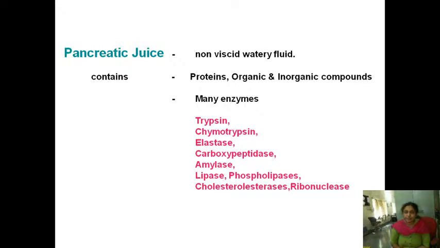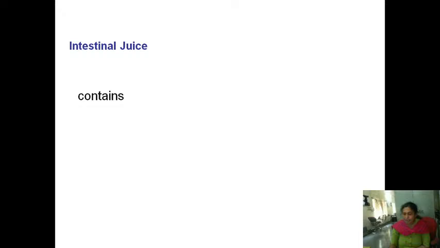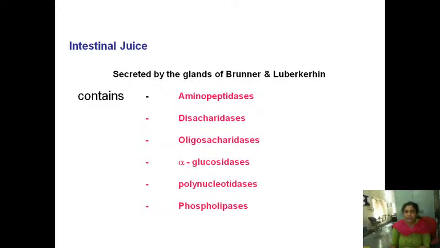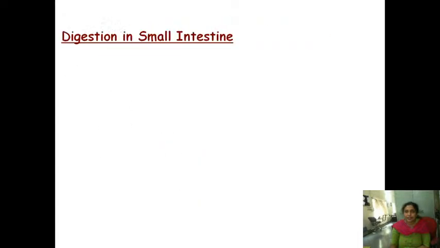These are the enzymes present in the pancreatic juice. Pancreatic juice is alkaline in nature, which neutralizes the acidity of the food. And final digestion is in the intestine. Here the intestinal mucosal cells secrete intestinal juice, which mainly contains enzymes like aminopeptidases, disaccharidases, and oligosaccharidases. These are the enzymes.